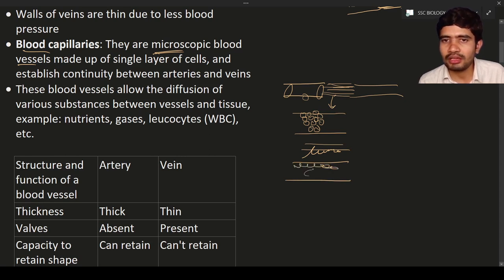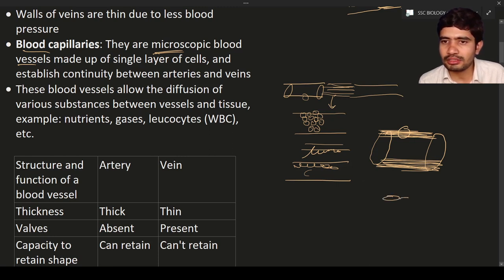So this is the thickness of the walls of the artery. Or for understanding purpose, you can draw this is the thickness of the artery, wall of the artery. So see how much thickness it is. This much thickness. But the thickness of the blood capillary is not that much.